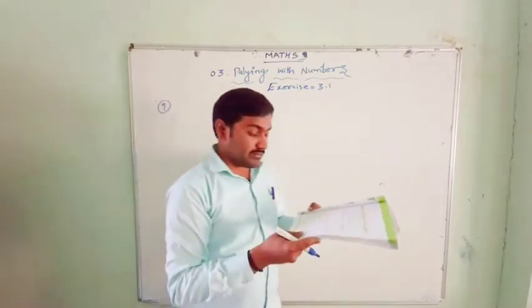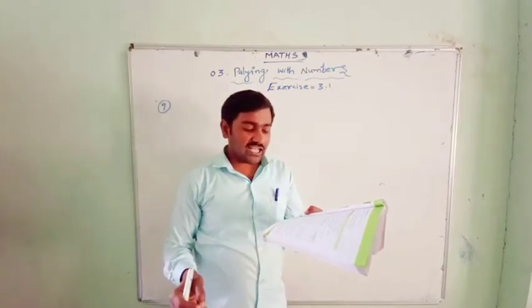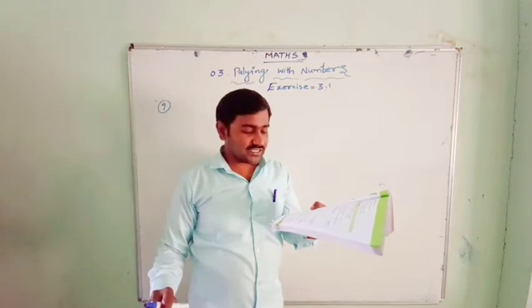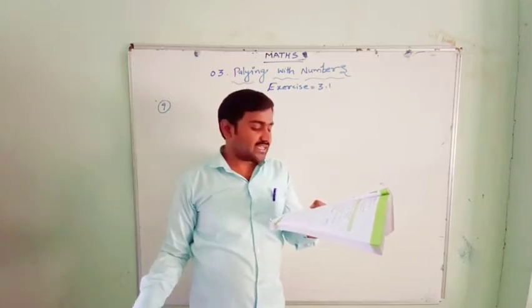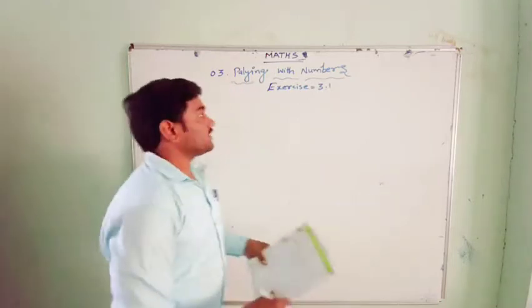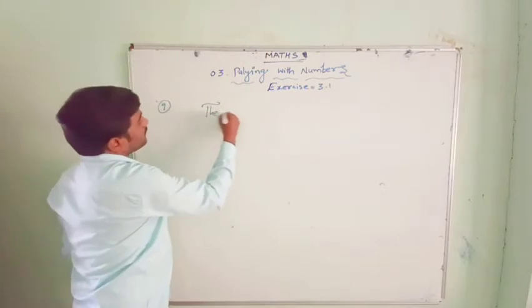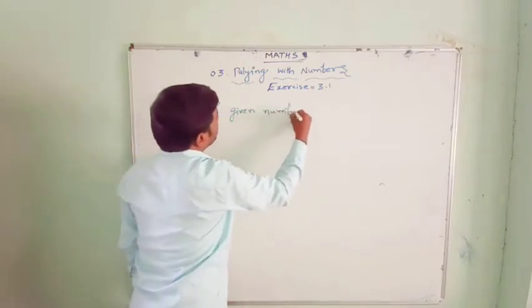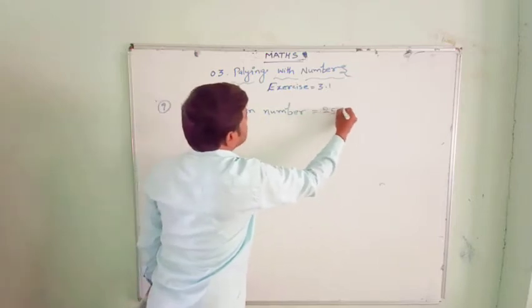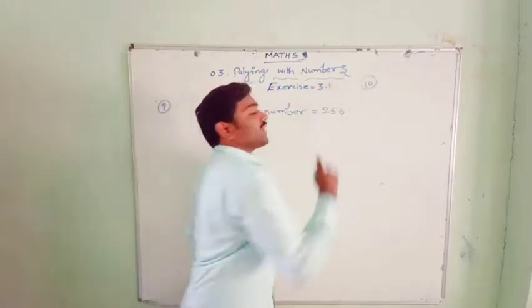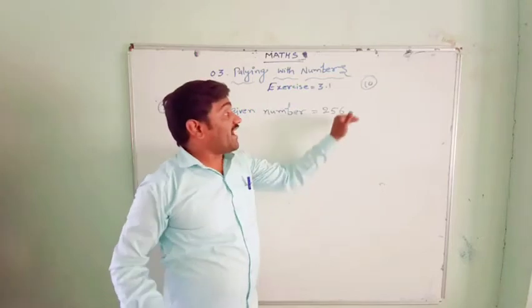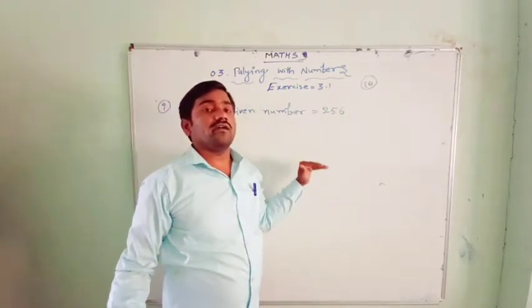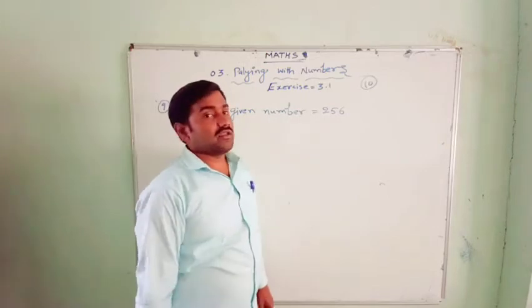Find the smallest number that has to be subtracted from 256 so it becomes exactly divisible by 10. The given number is 256. We have to check the divisibility rule of 10 here. Which smallest number do you have to subtract from 256 so that it becomes divisible by 10?